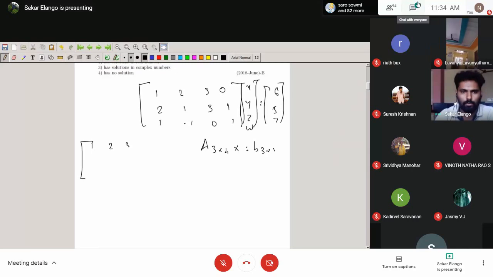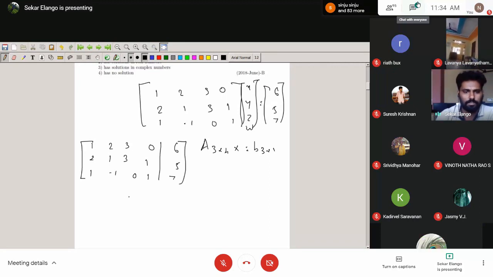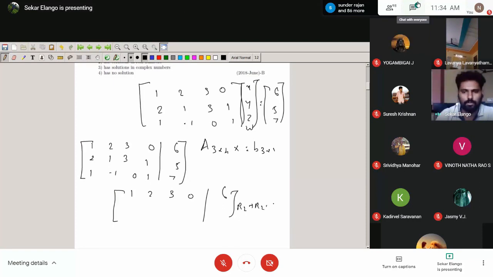1, 2, 3, 0, 6, 2, 1, 3, 1, 1, minus 1, 0, 1, 6, 5, 7. So what is the procedure to find the rank of the matrix? 1, 2, 3, 0, 6. R2 is replaced by R2 minus 2 R1. It becomes 0, minus 3, minus 3, 1.